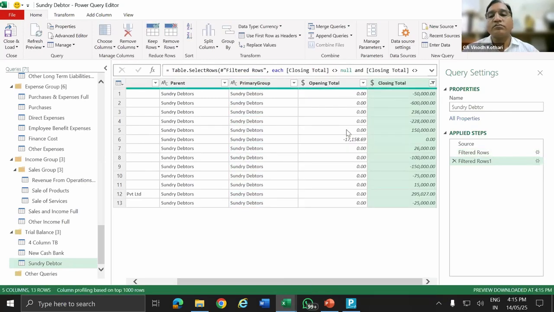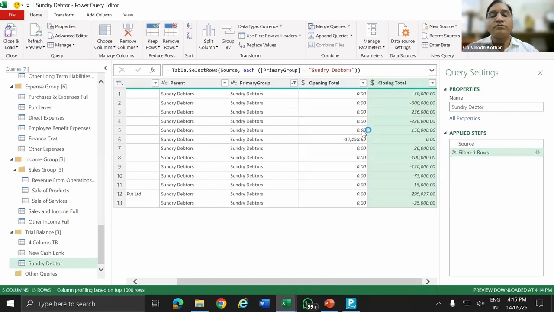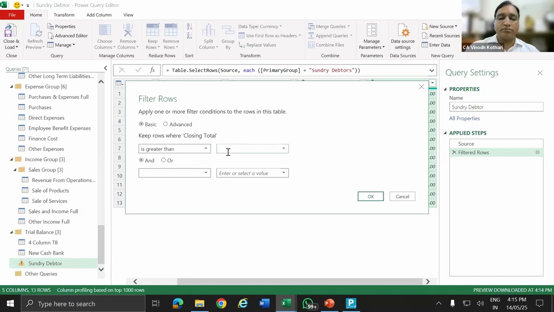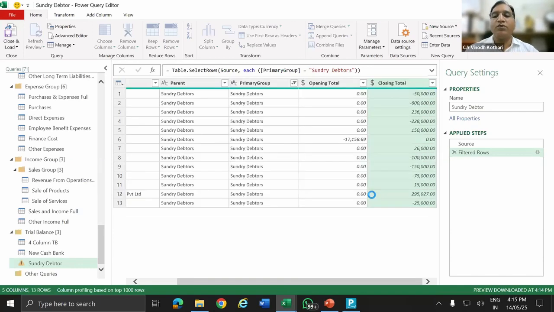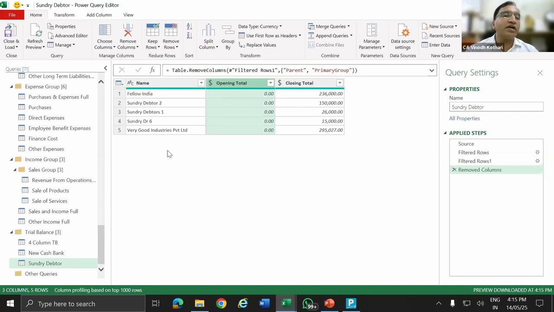Number filter, greater than 0. This is what we do in Excel. So one filter is created. I don't want this grouping, so remove column. This is my schedule done.